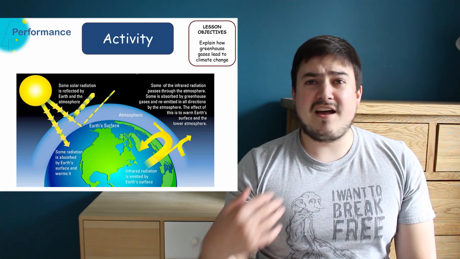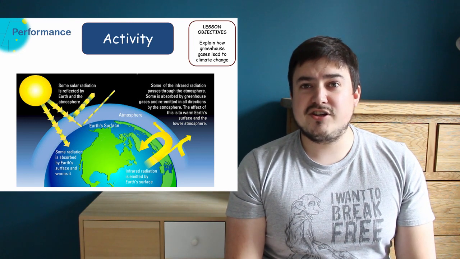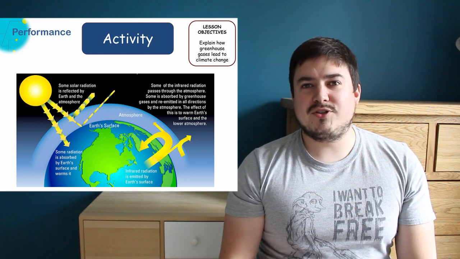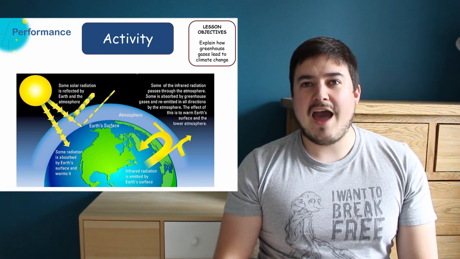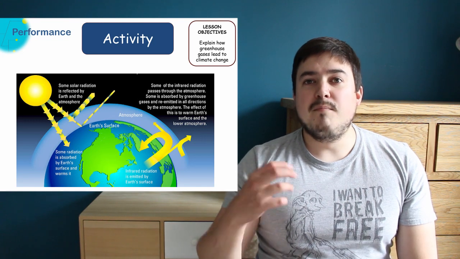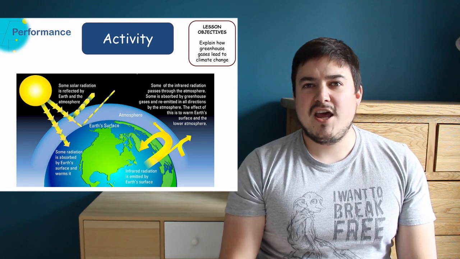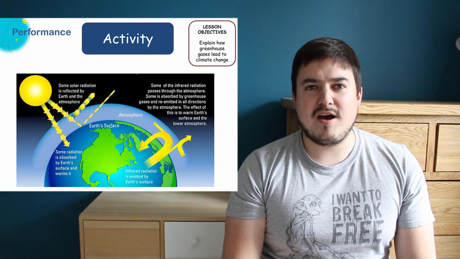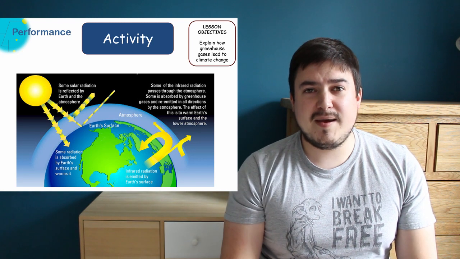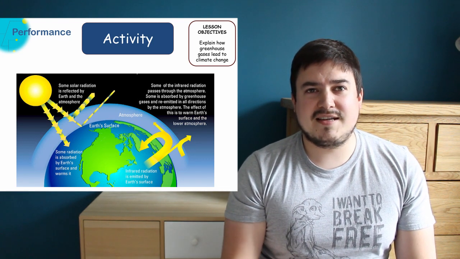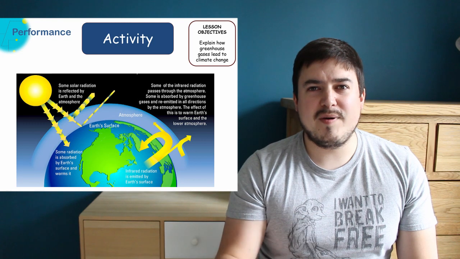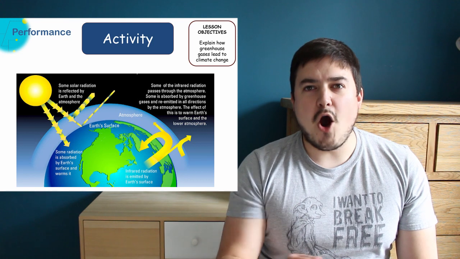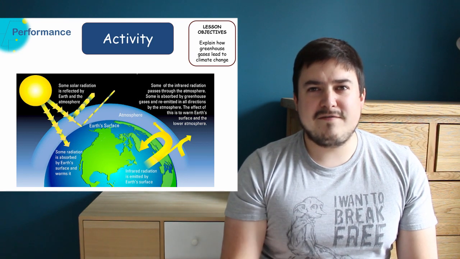When our planet's surface and other things absorb the other types of radiation, like UV that I've just mentioned, and visible light, they convert those types of radiation into infrared as well, and they emit it again. The more greenhouse gases there are in the atmosphere, the more of that energy they will absorb, and the hotter our planet will become. Some will still escape into space, but the more carbon dioxide and other greenhouse gases there are, the more energy they're going to absorb in the form of infrared radiation, and the hotter our planet is going to become.